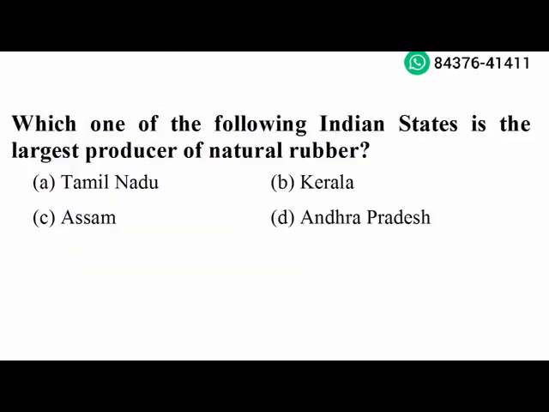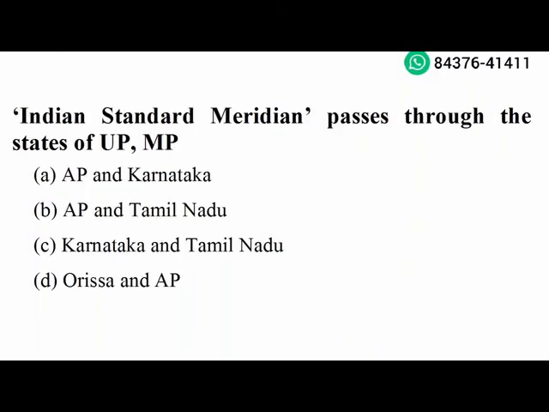Next question. Which one of the following Indian states is the largest producer of natural rubber? Kerala. Option B is the right answer. Next question. Indian Standard Meridian passes through the states of UP, MP, Odisha and AP. Option D is the right answer.